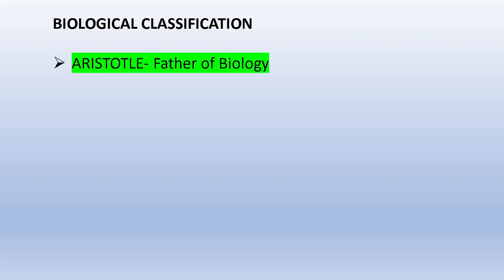Now we have to know about Aristotle. Aristotle is considered the father of biology. He was the first to give a system of classification. But the system of classification of biological organisms was quite simple, based on just a few morphological characters.